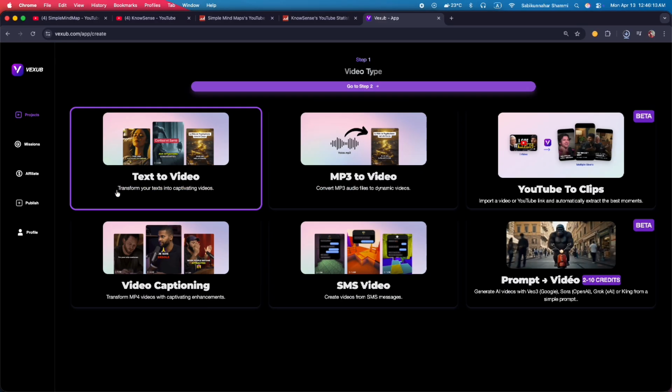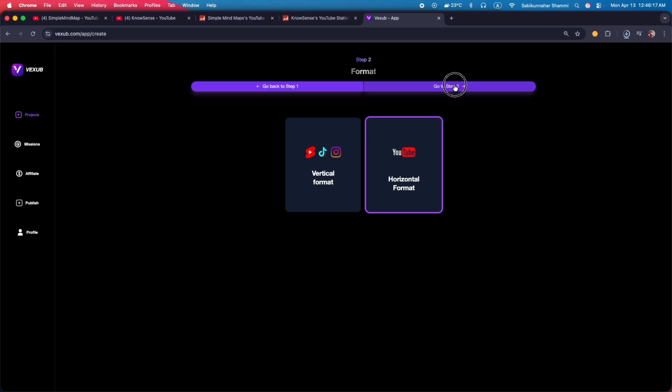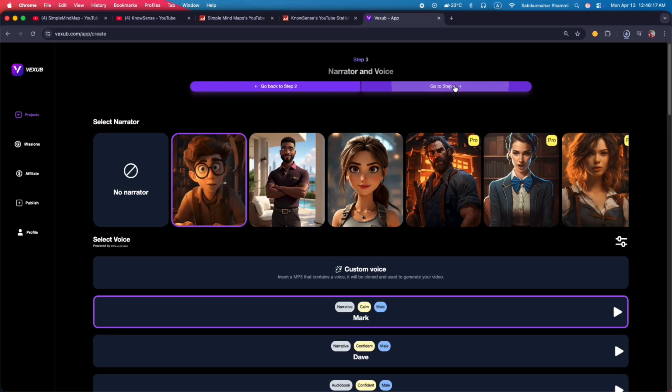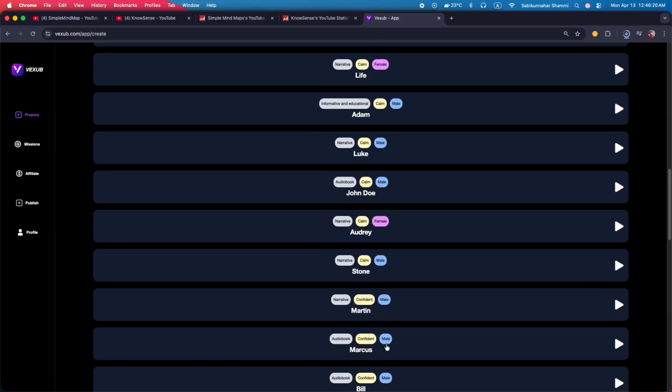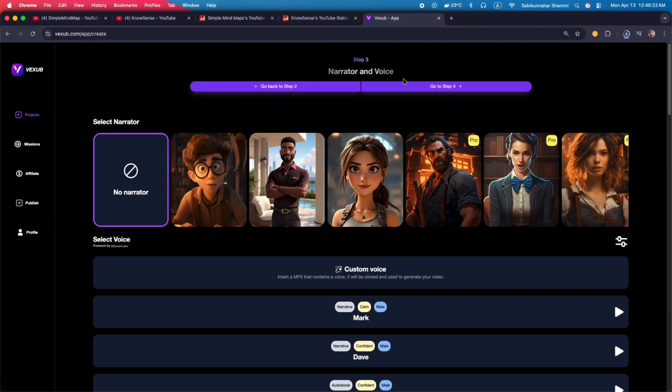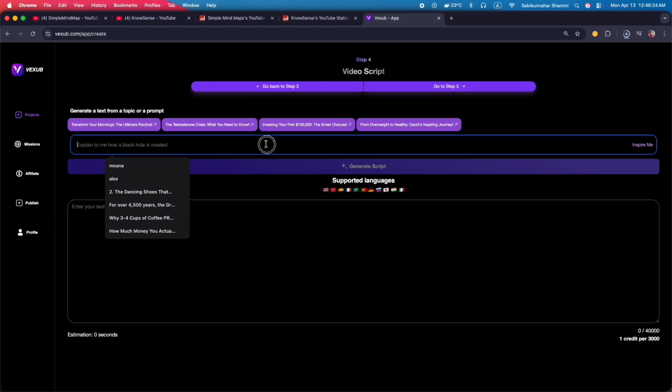First, open Vexub and select text to video. Since this is long form content, pick the horizontal format and move to the next step. You will see an option for an animated narrator, but since we are building a faceless channel, skip this. Next, pick a voice that fits the tone of your niche, then go to step 4. This is where Vexub generates a script from your video title.